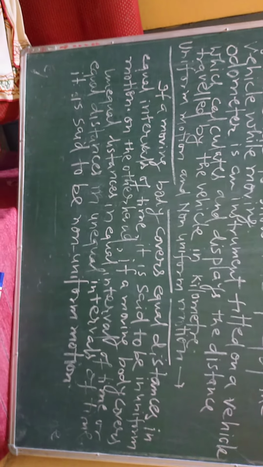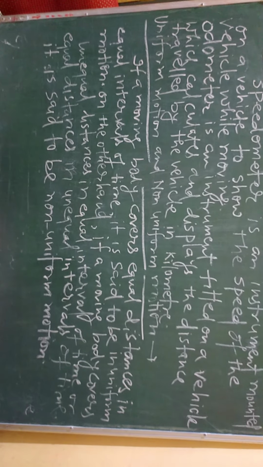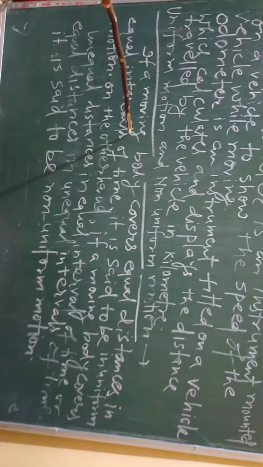Now one more topic, which is more important in case of motion: uniform motion and non-uniform motion. When do we consider uniform motion and when do we consider non-uniform motion? If a moving body covers equal distances in equal intervals of time, it is said to be in uniform motion. On the other hand, if a moving body covers unequal distances in equal intervals of time, or equal distances in unequal intervals of time, it is said to be in non-uniform motion.